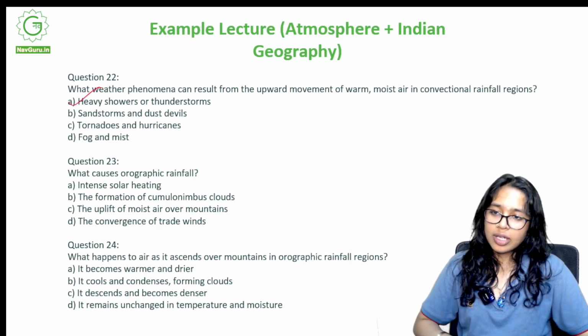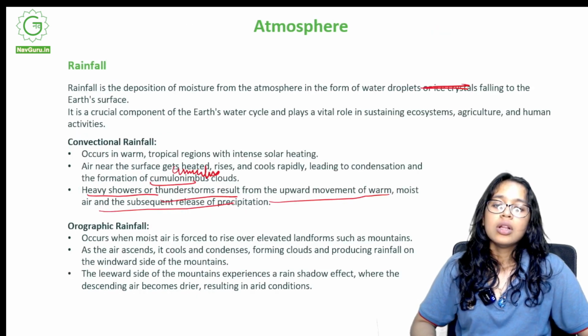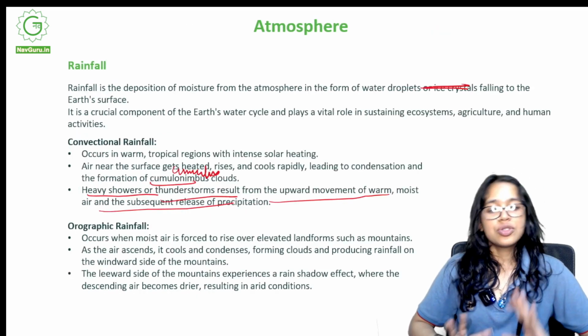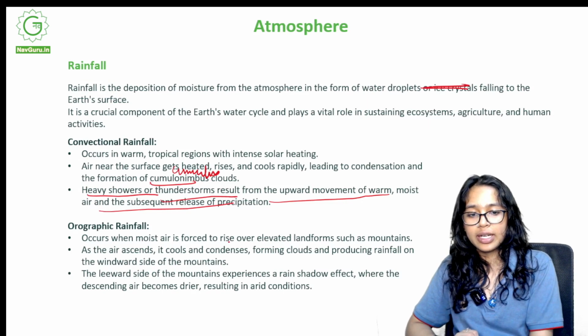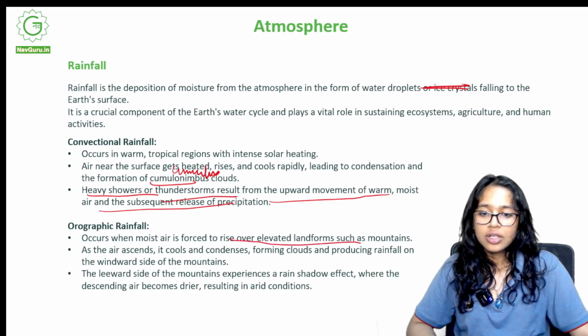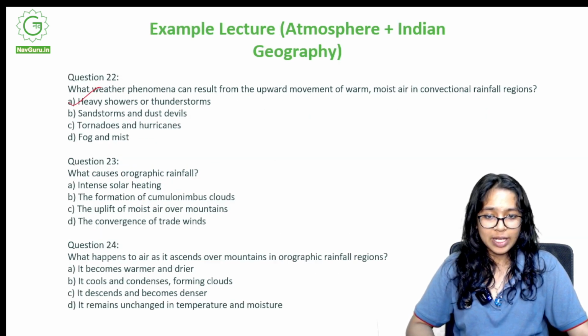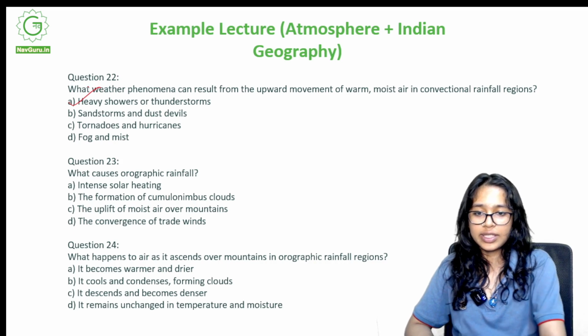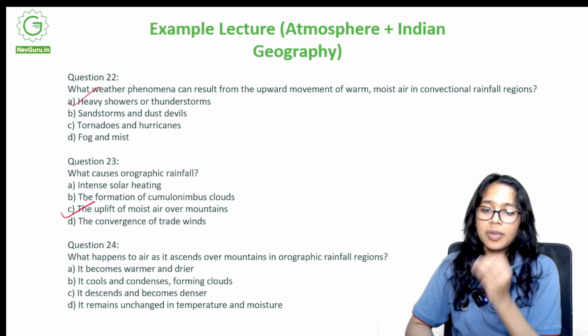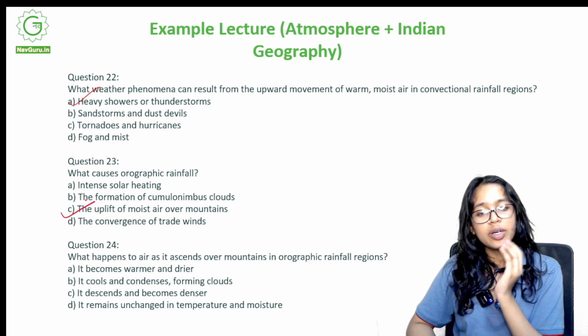What causes orographic rainfall? Now let's go back to the notes. It occurs when moist air is forced to rise over elevated landforms such as mountains. So when moist air is forced to rise over elevated landforms such as mountains, what happens? Orographic rainfall takes place. C over here, C, the upliftment of moist air over mountains.